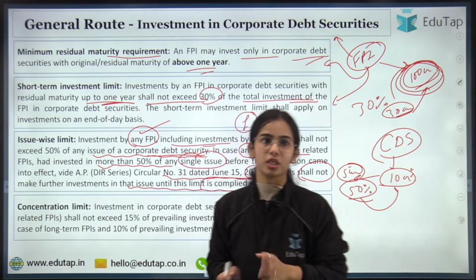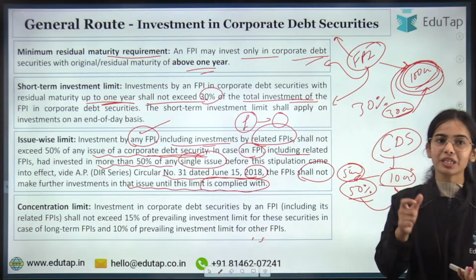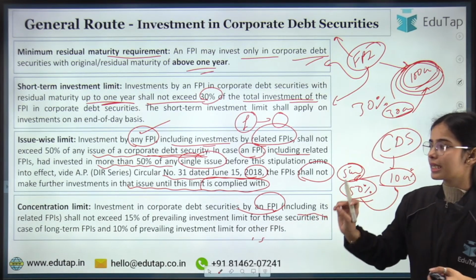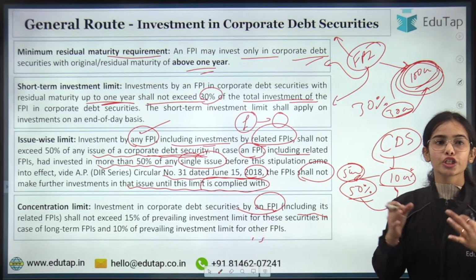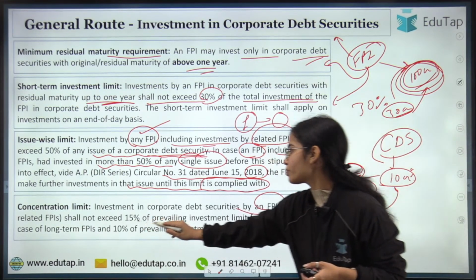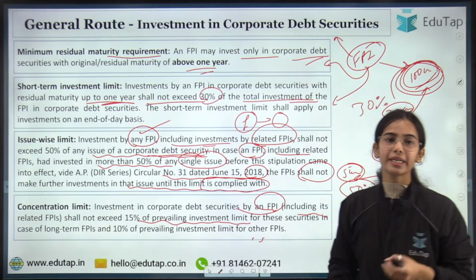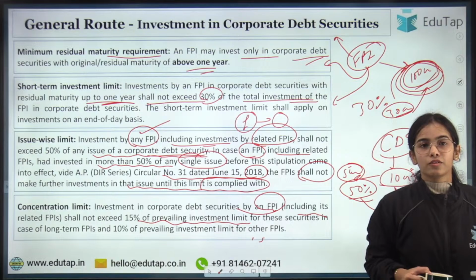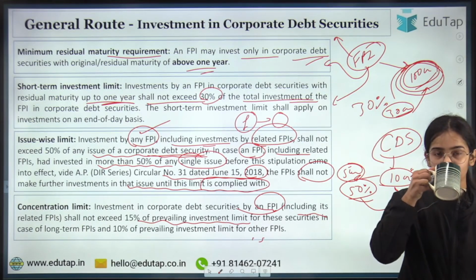Concentration limit: investment in corporate debt securities by an FPI including its related entity shall not exceed 15% of the prevailing investment limit. For the corporate debt security, what is the prevailing investment limit?